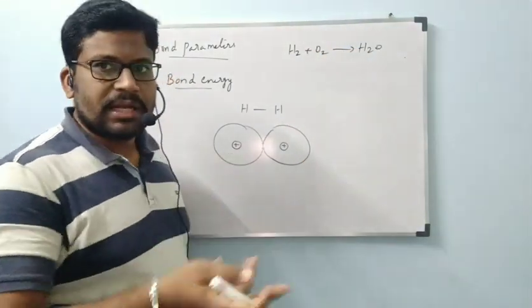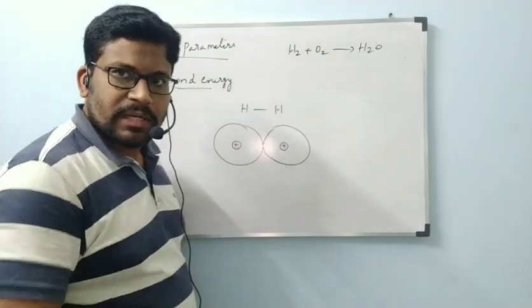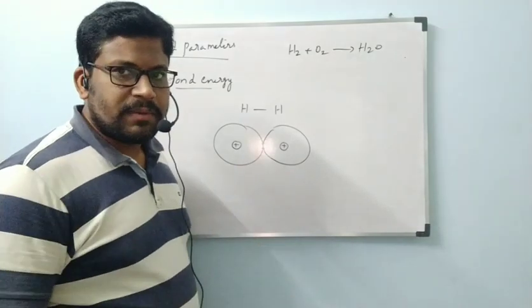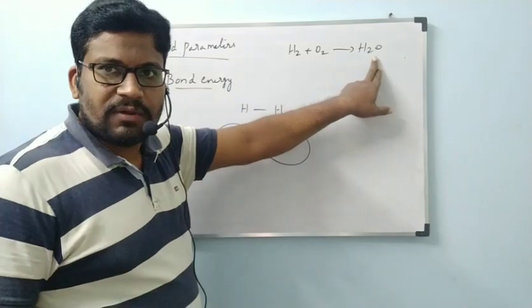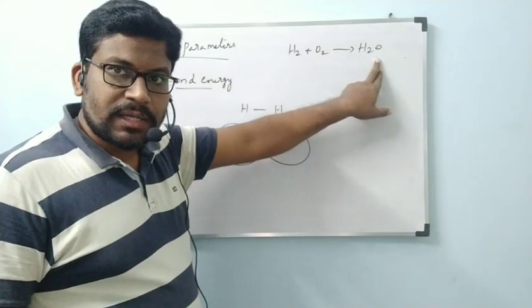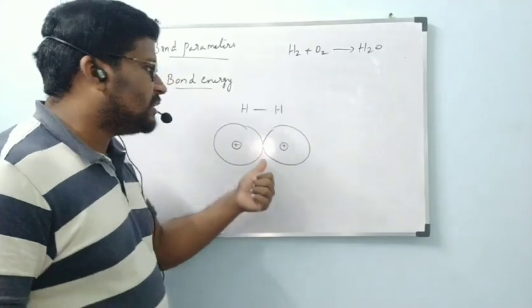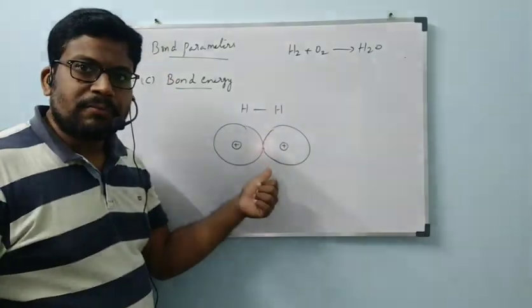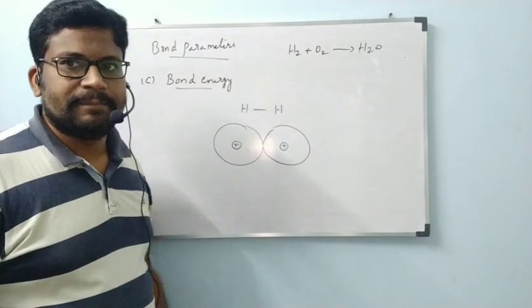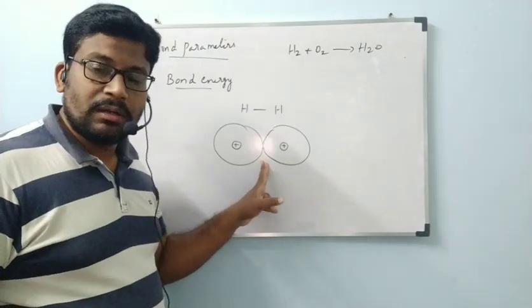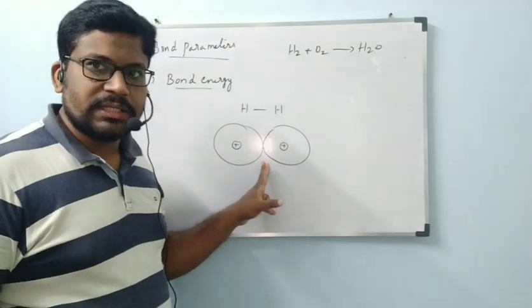How are hydrogen and oxygen combined to form water? First, the bond between hydrogen must be broken, and oxygen's bond also must be broken. Then only new bonds in water can be formed. If old bonds are broken, then only new bonds will be formed. Correct or not? To break that bond, some amount of energy will be required, and that is called bond energy.